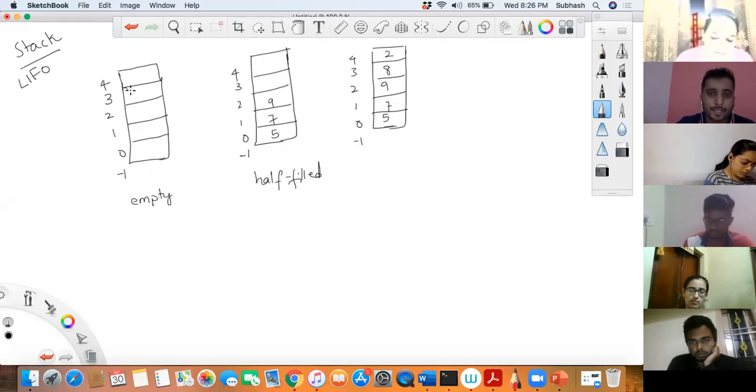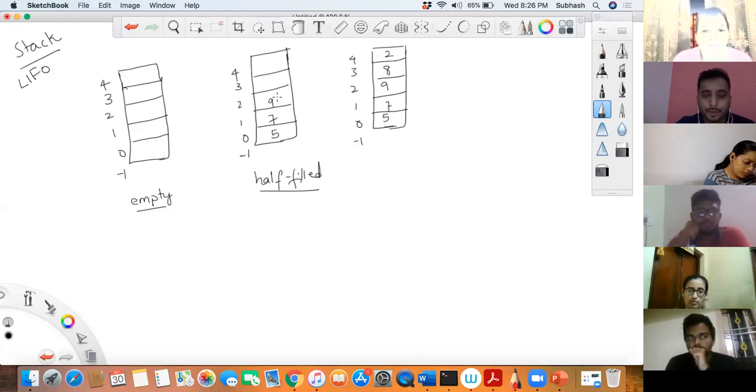When we discuss stack, we have three scenarios. The first scenario is that the stack could be empty when we are creating it for the very first time. There are no elements in it. The second scenario is that the stack is half filled. It means we have put some elements into it, and it is half filled but not completely filled. The third scenario is after filling the entire stack, it would come to a situation where you can no more enter any more elements. That becomes completely filled.